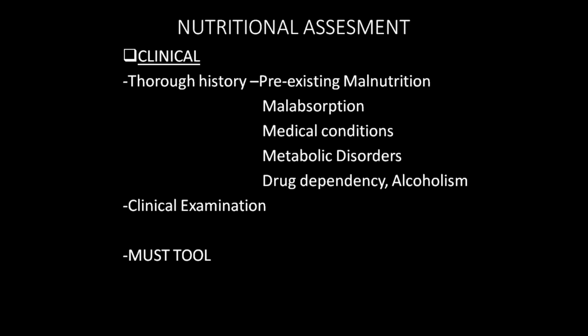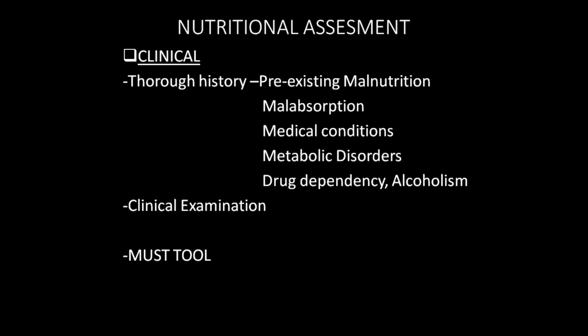First, coming to the clinical, you have to take a thorough history regarding any past history of malnutrition, any history of malabsorption, any medical condition such as diabetes, hypertension, tuberculosis, epilepsy, asthma, any metabolic disorders, any drug dependency to a specific group of drugs, and whether the patient is alcoholic or a smoker. You should take a thorough history, followed by a clinical examination of the patient from head to toe.